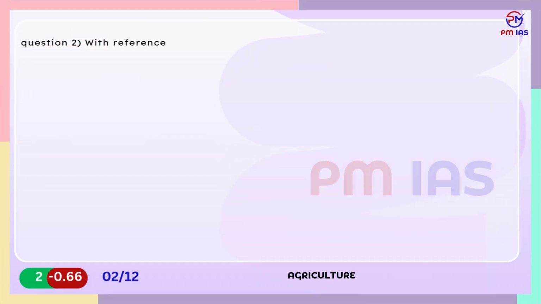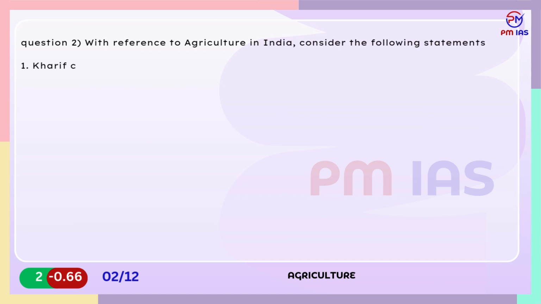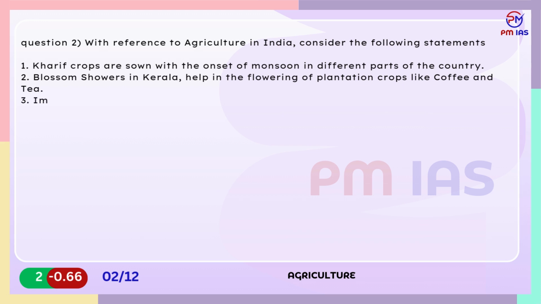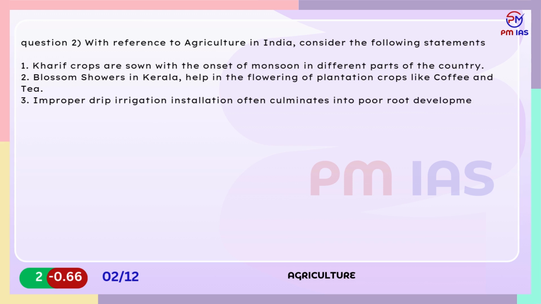Question 2. With reference to agriculture in India, consider the following statements. 1. Kharif crops are sown with the onset of monsoon in different parts of the country. 2. Blossom showers in Kerala help in the flowering of plantation crops like coffee and tea. 3. Improper drip irrigation installation often culminates into poor root development. Which of the statements given above are correct?